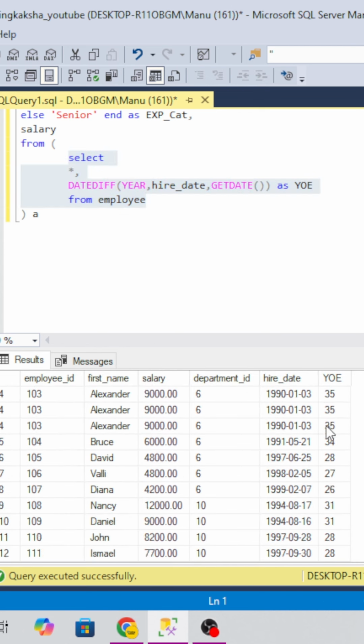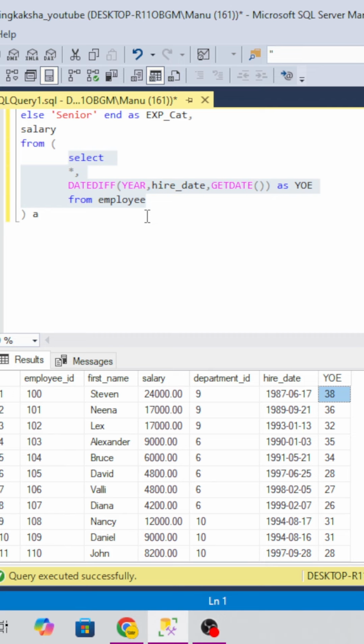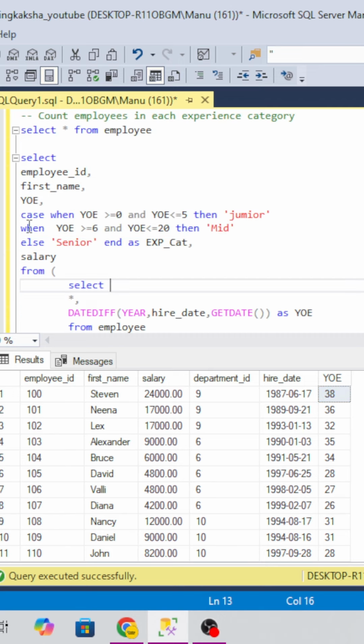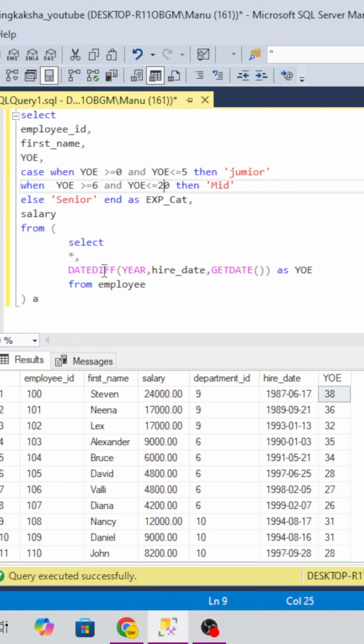If you look over here, you can see how many years of experience each employee has, and out of that we used the CASE statement. We have given that if any employee has years of experience greater than 0 and less than 5, then they will be considered a junior. If any employee has greater than or equal to 6 and less than 20, then they will be considered a mid-level employee, and if it is above 20, then they will be considered a senior.